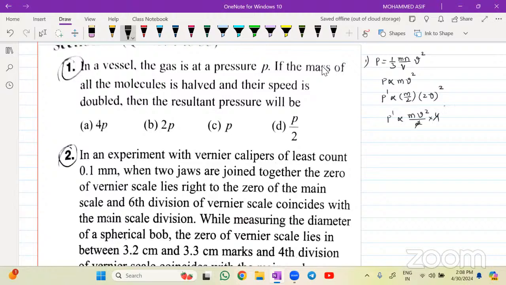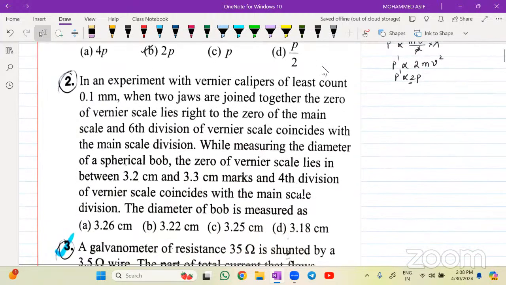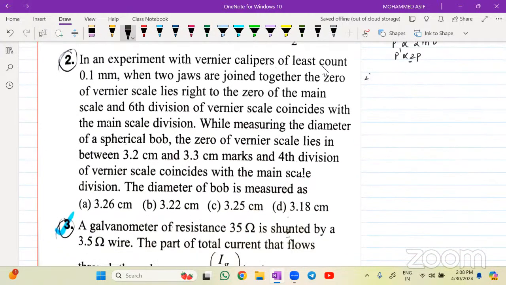So 2 ones are 2, 2 twos are 4. That means P dash is directly proportional to 2 times m into v square. m into v square is also P already. So P dash is directly proportional to 2 times P. So that means it will become double. Second option will be the answer. Clear है? चलिए. Question number 2 का आंसर बताइए.